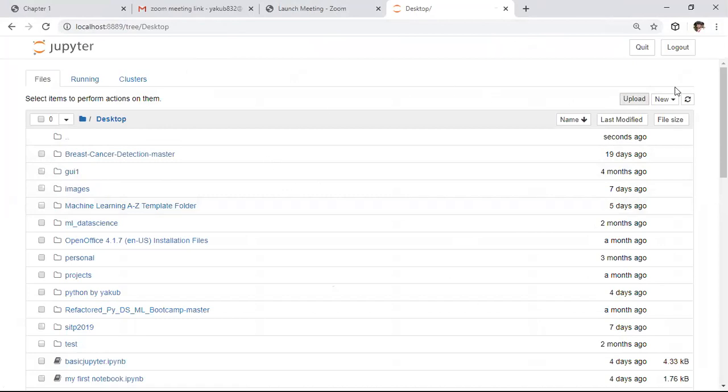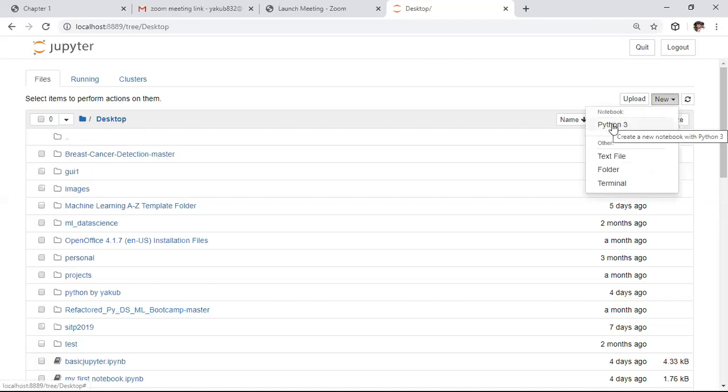So while going into this desktop, I'm going to the new option. In the new option, we have the Python 3 option, and I'm clicking on this. Whenever you click on that, one notebook will be created on the desktop. Whatever folder you choose, one new file will be created in that folder for Python programming. It will be like a notebook only. Here it is loading. Wait for a minute.